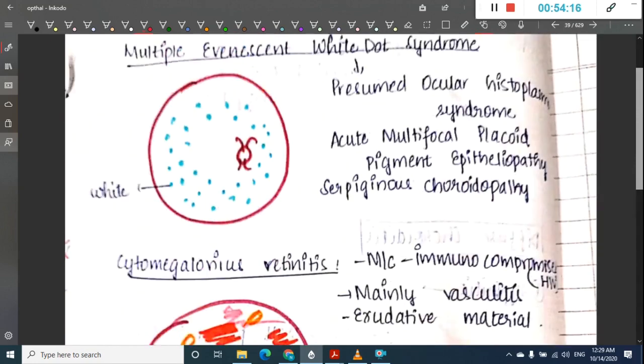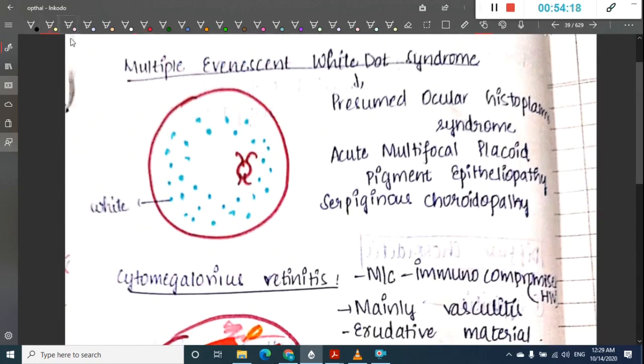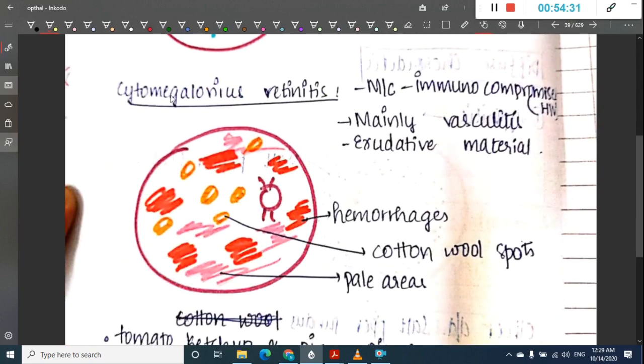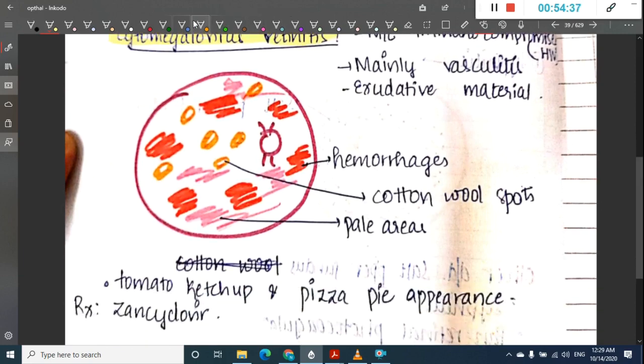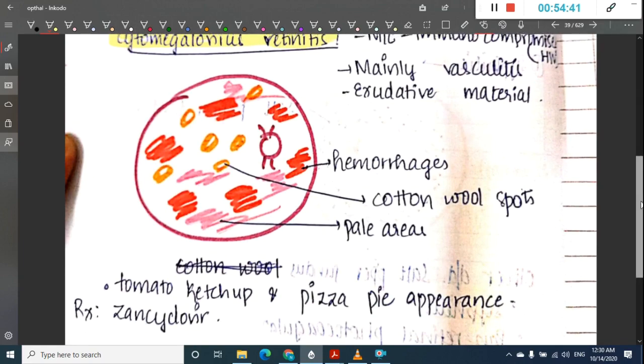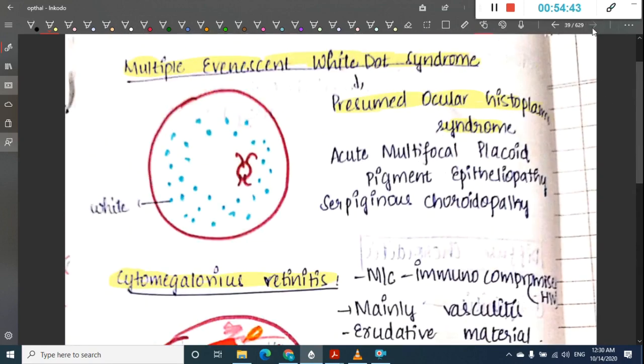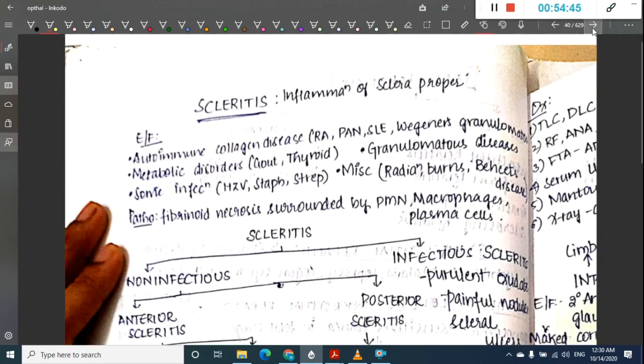Then we have multiple evanescent white dot syndrome. It is similar to ocular histoplasmosis. I have already shown you this picture of ocular histoplasmosis. And we have cytomegalovirus retinitis also. I have shown you this picture with hemorrhagic areas, the pizza pie or tomato ketchup appearance. So this is about cytomegalovirus retinitis.